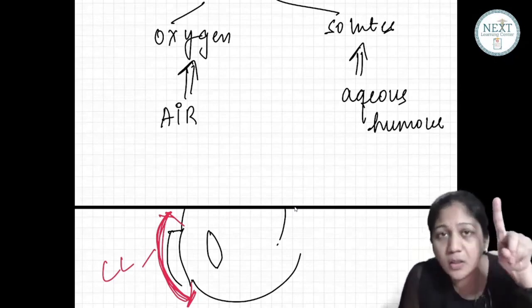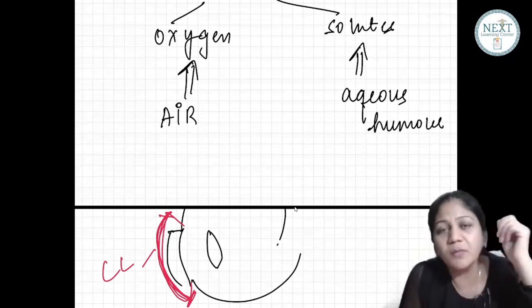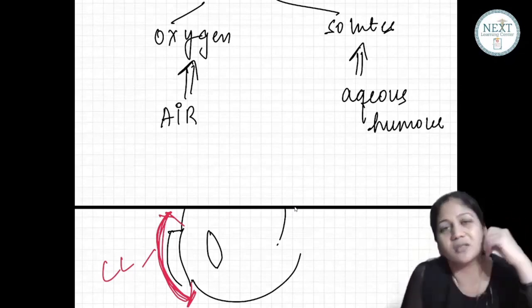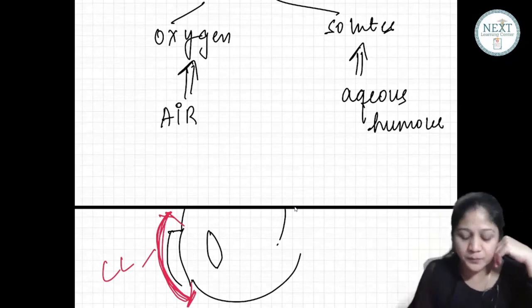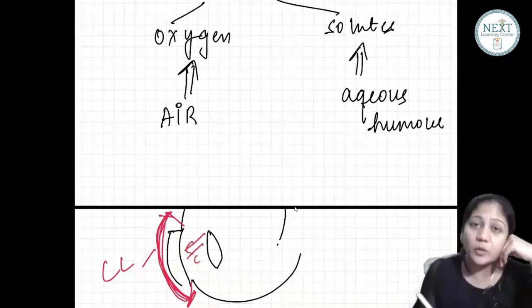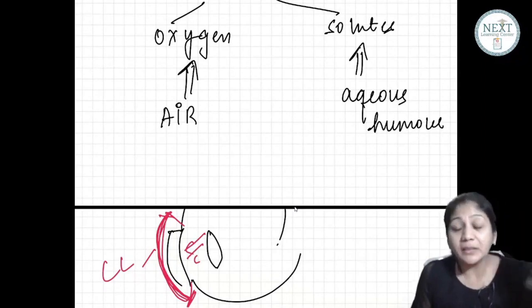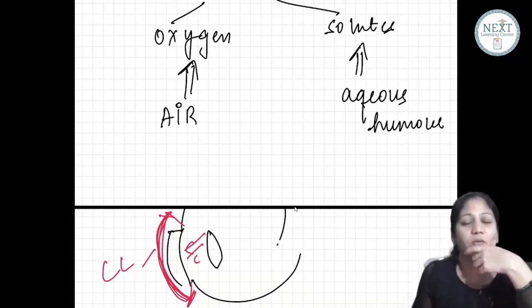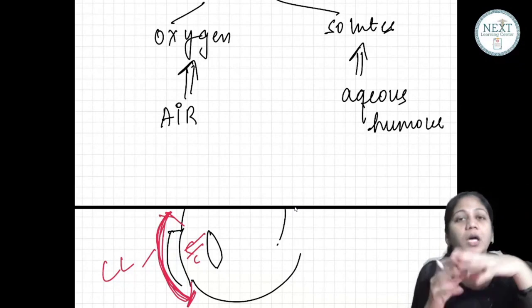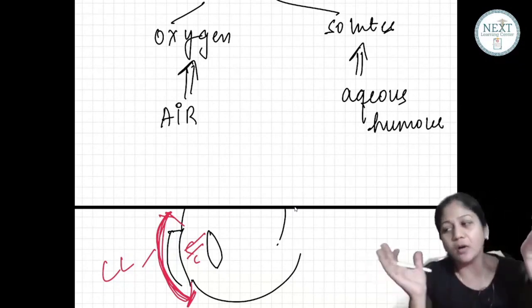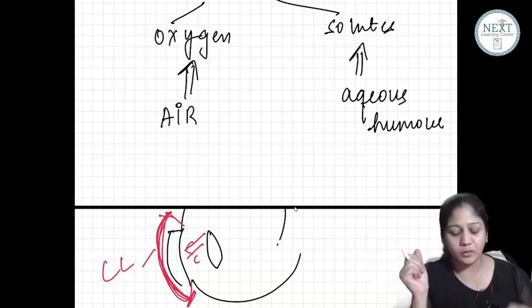The solutes, the glucose will be blocked, or the oxygen will be blocked? Oxygen. Have you understood the concept? Solutes will keep coming from the aqueous humor, solutes will have a normal supply, but the oxygen will be deprived. So we don't prefer extended use of contact lens. Okay, very good.